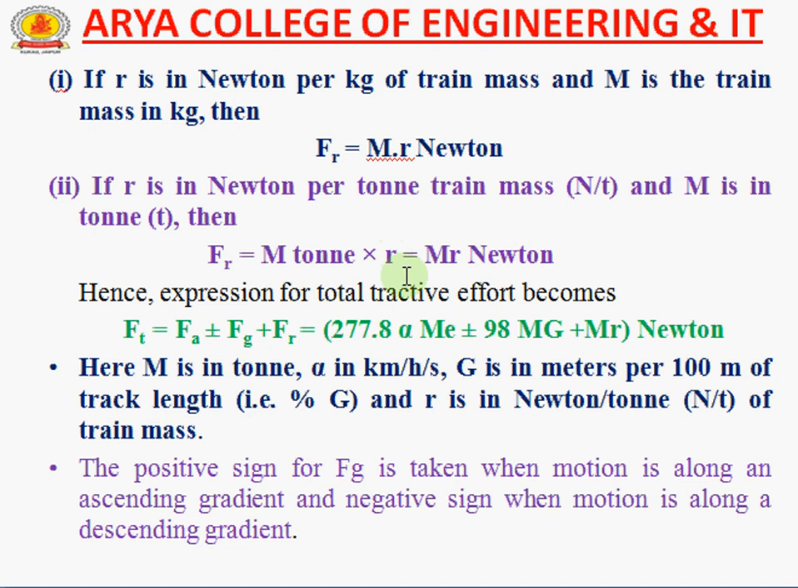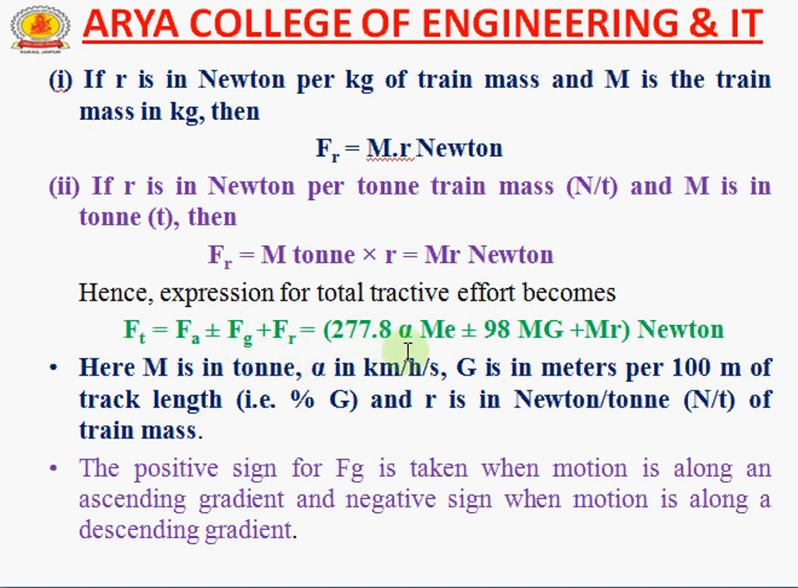Hence the total expression of tractive effort is Ft equals Fa plus or minus Fg plus Fr. If we take the plus sign for Fg, it is an ascending gradient. If we take the negative sign, it is a descending gradient, according to the motion. And plus Fr, because resistance always opposes the train. So this force is always positive, not negative. So total force Ft equals Fa plus or minus Fg plus Fr.